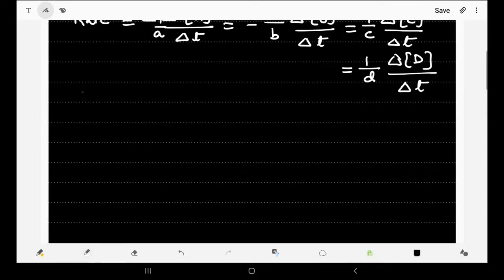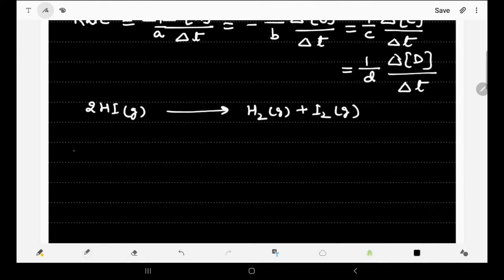Now this was just an example. Let's take another example. Say we are taking 2HI gas converted to H2 gas plus I2 gas. Here, how do we represent the rate? Rate will be equal to minus 1 by 2. Why the minus sign? Because we are writing it in terms of the reactant. And why 1 by 2? Because 2 is the coefficient here, so it will go in the denominator.